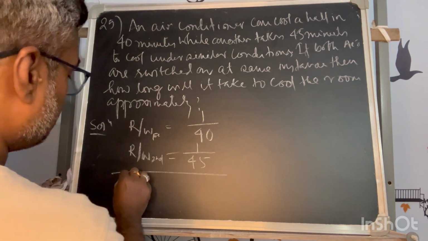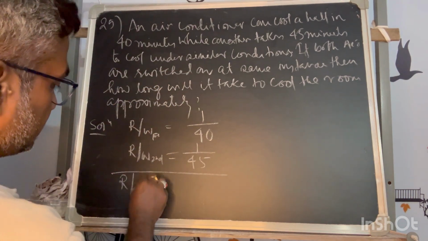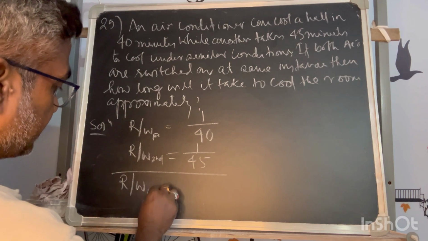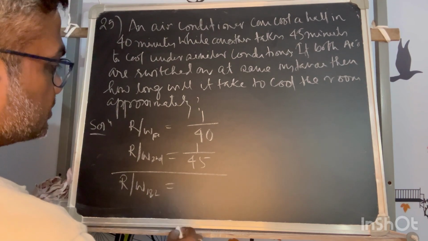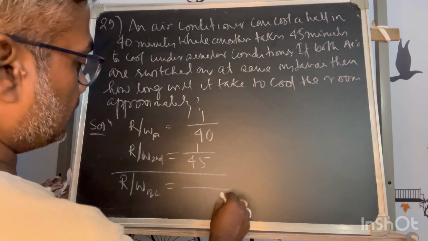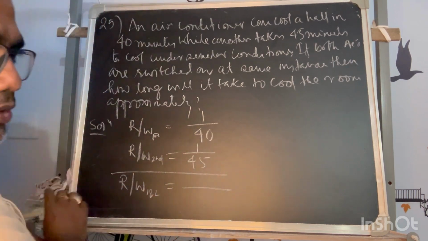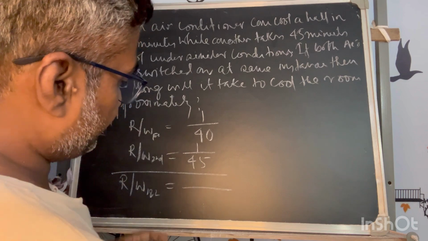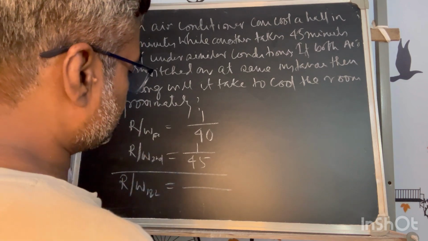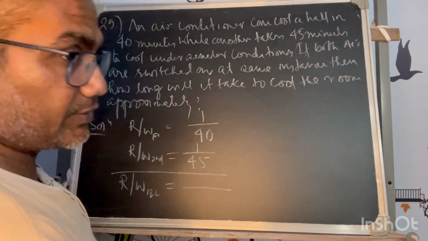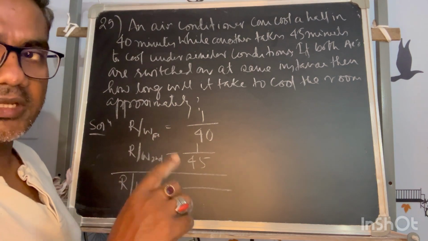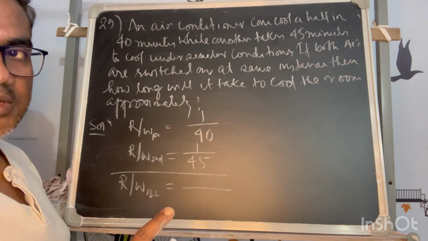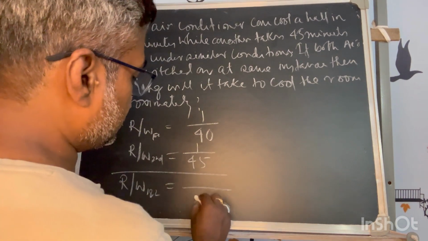So what is our method of calculating the rate of work when the first and second ACs are both working? This is your equation. It will be the LCM of 40 and 45, that is 8 and 5, 72 into 5, so 5 into 360.